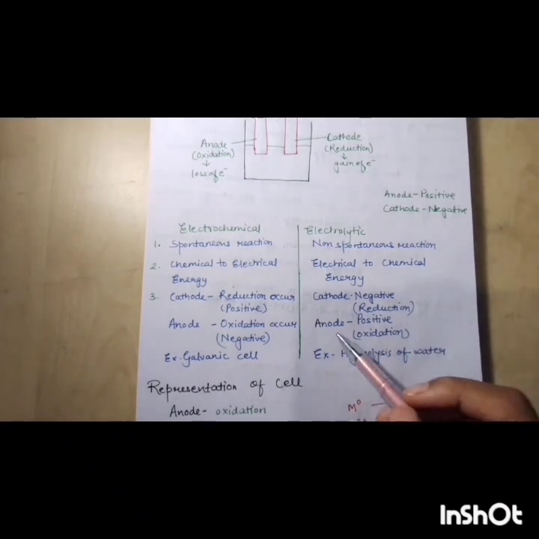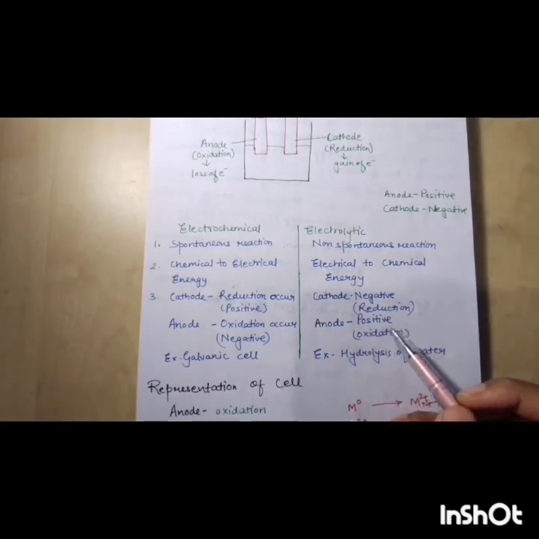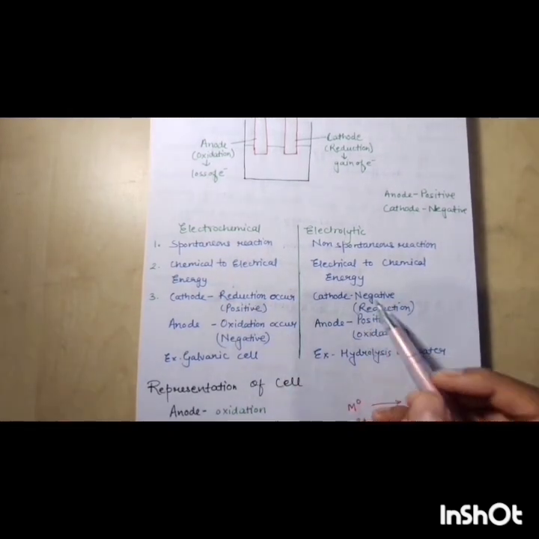And here at the cathode, reduction takes place, and at the anode oxidation takes place. Both are the same, only the charge is different. In electrochemical, the cathode has positive charge and the anode negative. In electrolytic, the anode has positive charge and the cathode negative.